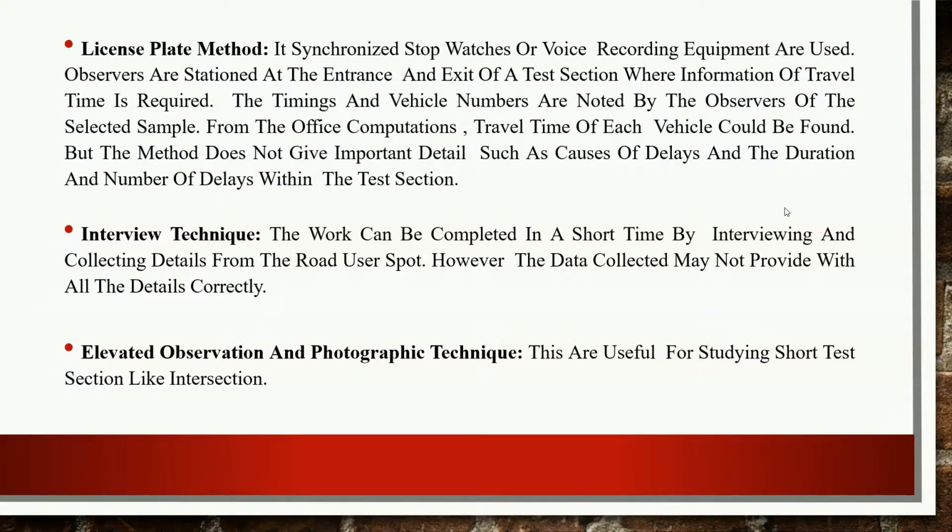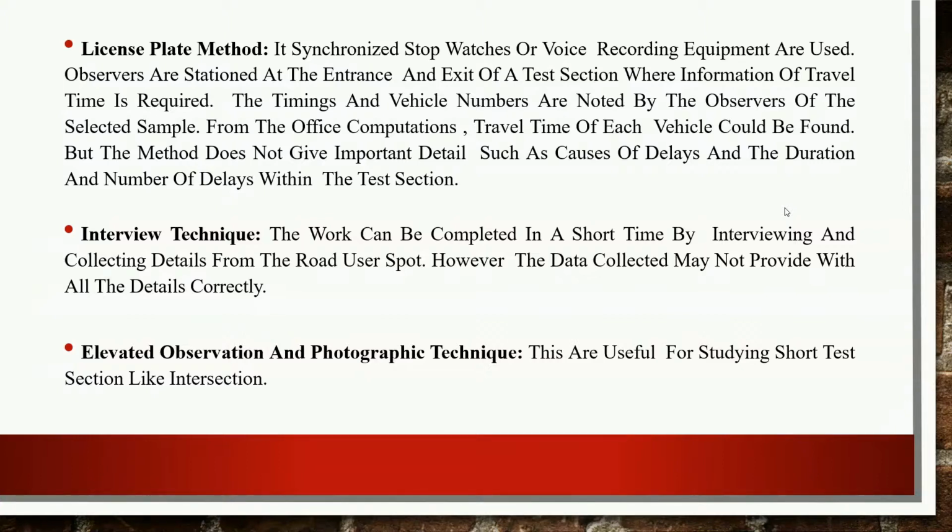The travel time of each vehicle can be found, but the method does not give important details such as causes of delay and the duration and number of delays within the test section. So when we consider this license plate method for speed study, there is one drawback: you cannot calculate the delay time of any vehicle by using this method.